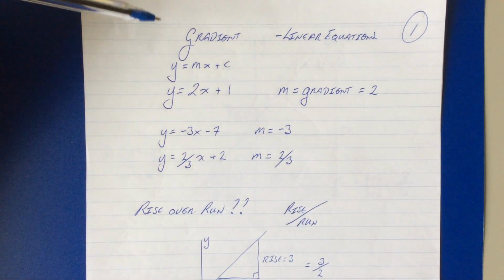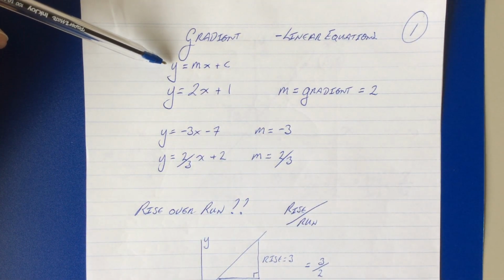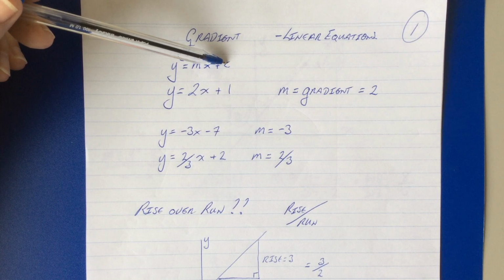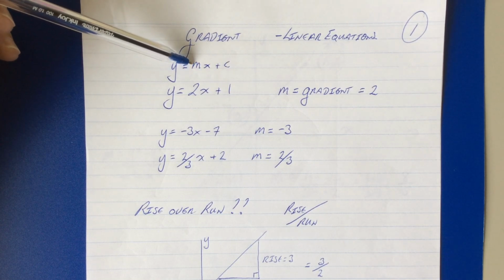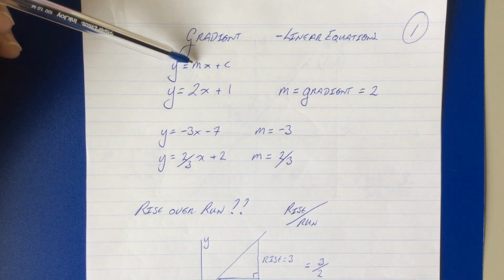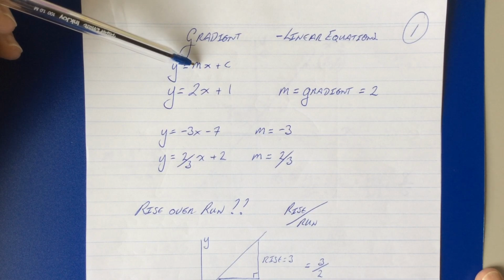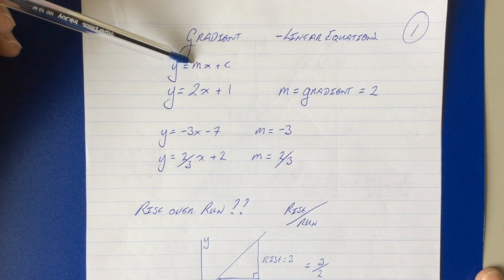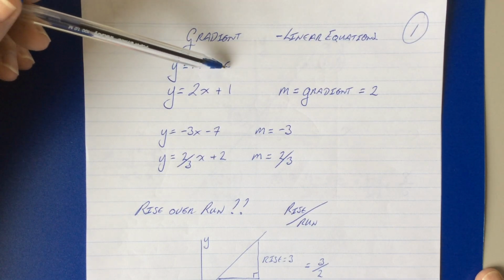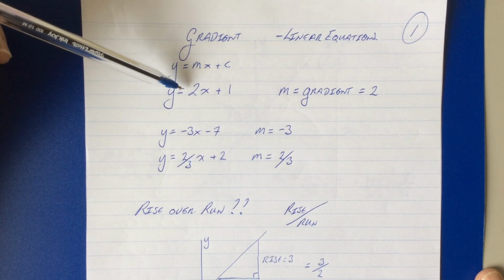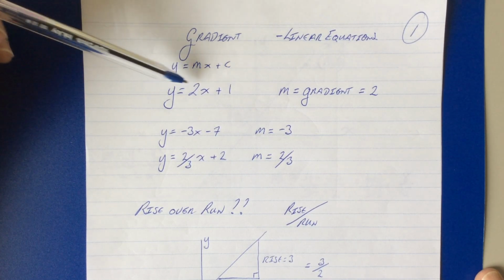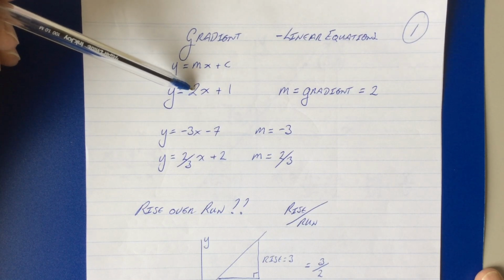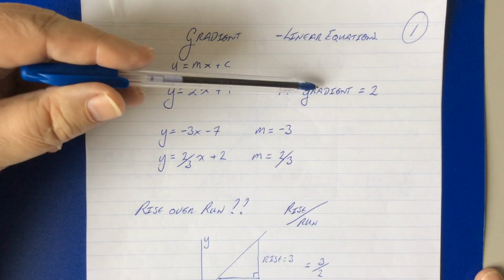Okay, so the general equation of a linear equation is written like this: y is equal to mx plus c. This is what we're looking for. M is the gradient. I don't know why it's called m. Let's not get into that. But the number that is beside the x, m, is the gradient of the line that this equation would generate. So to look at a real equation, the 2 here is the gradient. M gradient 2.